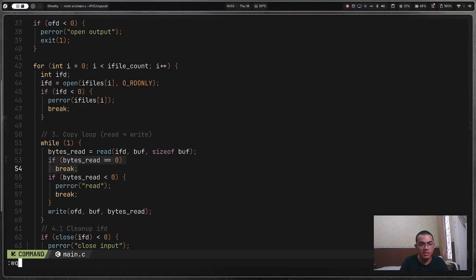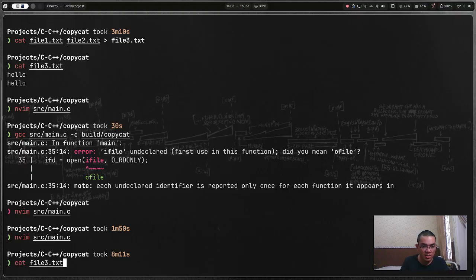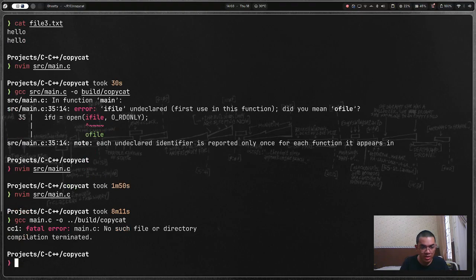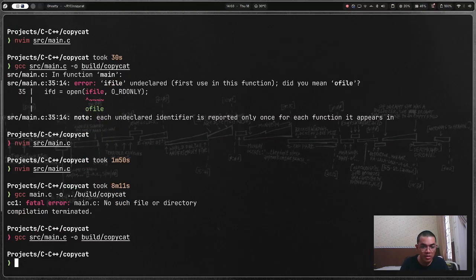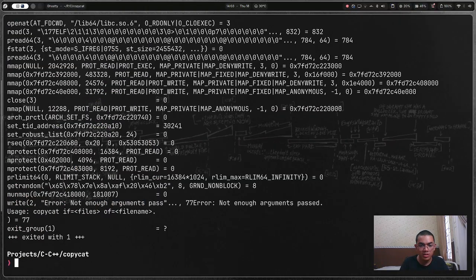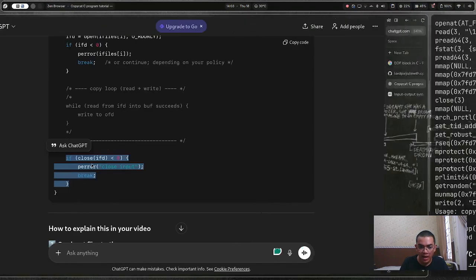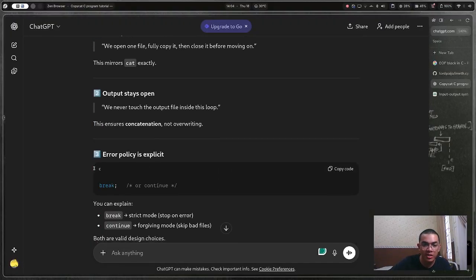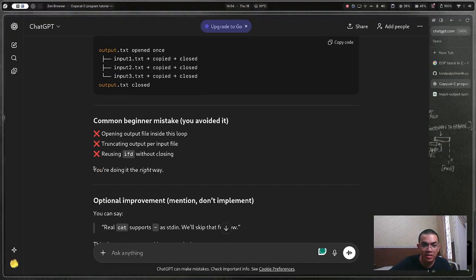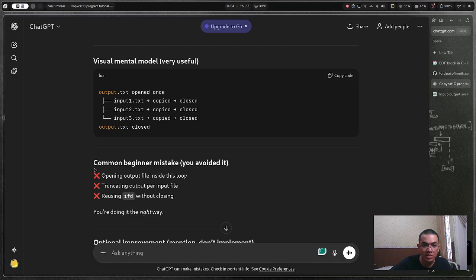Let me just test it. Let's go GCC. Where is GCC? Where is my GCC? Okay. Then do trace. How do I use this? Okay, I'll put the txt open once.